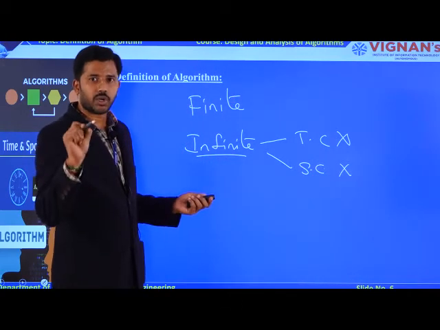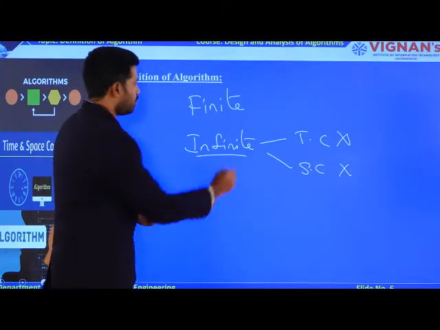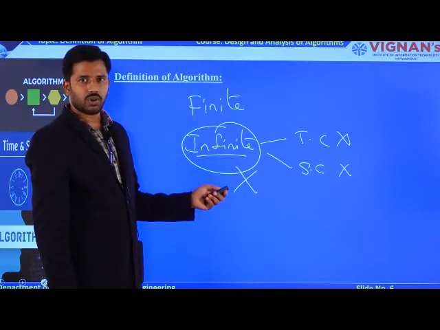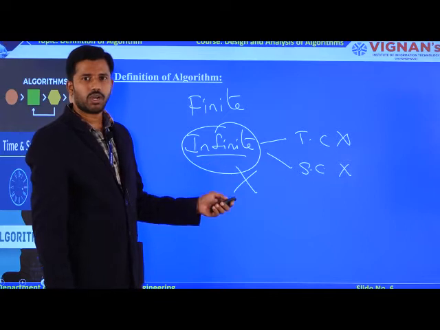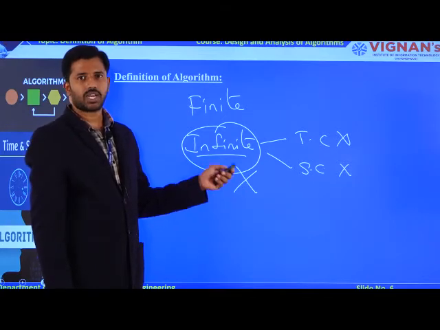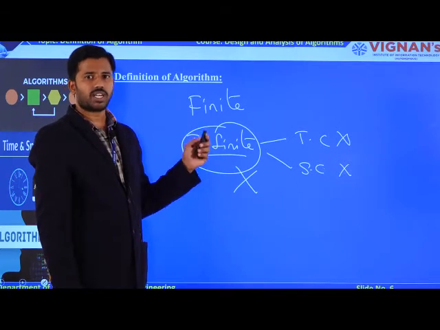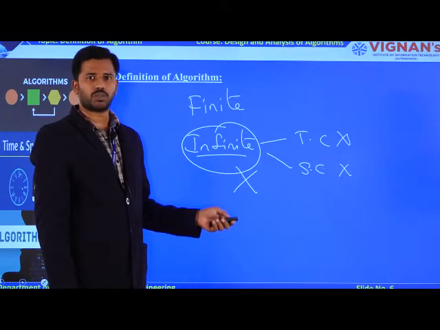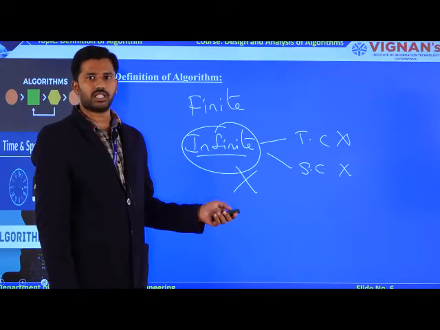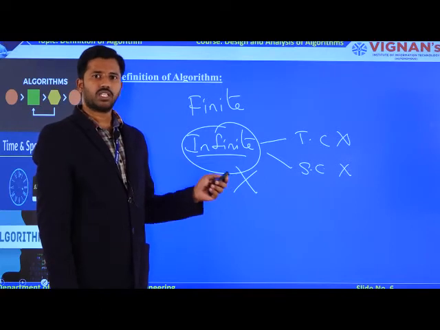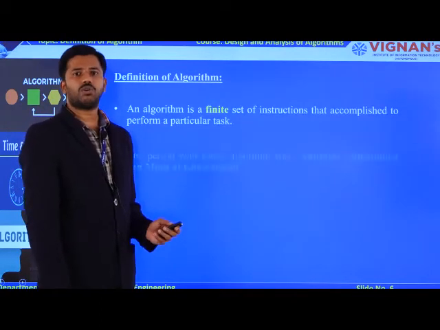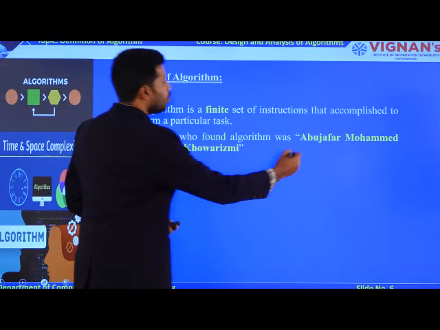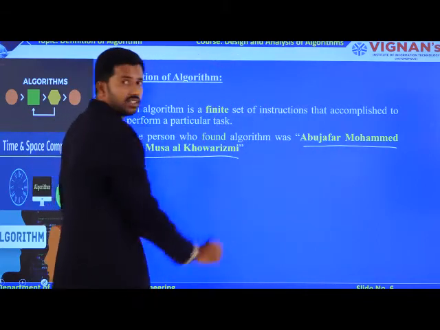If your algorithm executes an infinite number of times, that algorithm is not at all acceptable in real time. Every problem that is designed by you must be published in society to provide service to clients. So whatever algorithm you design must have a finite set of instructions. Only then is it possible to measure the performance of an algorithm in terms of time complexity as well as space complexity. Now the person who found the algorithm is Abu Ja'far Muhammad ibn Musa al-Khwarizmi, who introduced it in the 18th century.